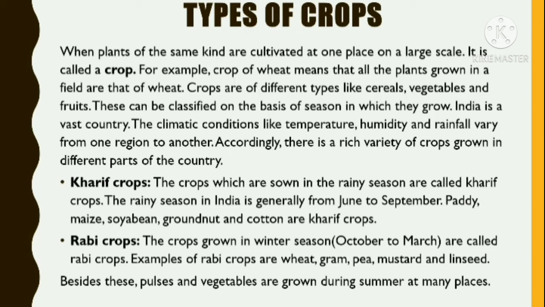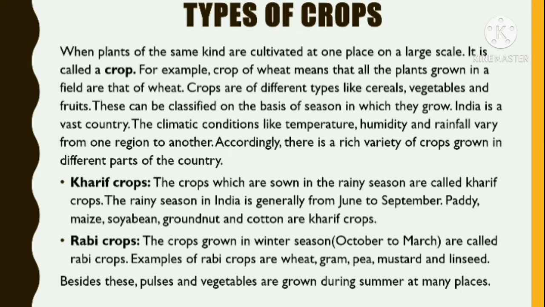The crops that are sown in rainy season are called kharif crops. This rainy season in India is generally from June to September. Paddy, maize, soybean, groundnut, and cotton are some examples of kharif crops.